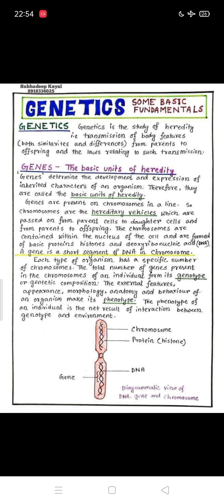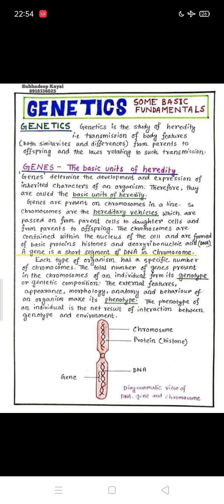The characters may be the similarities or the differences that we picked up from our parents. It also deals with all kinds of laws that are related to the transmission. You can say that it deals with the law of segregation and the law of independent assortment. These are all the laws of transmission.